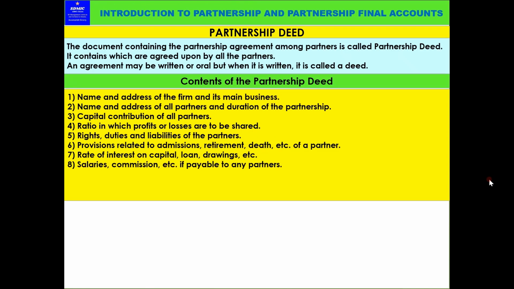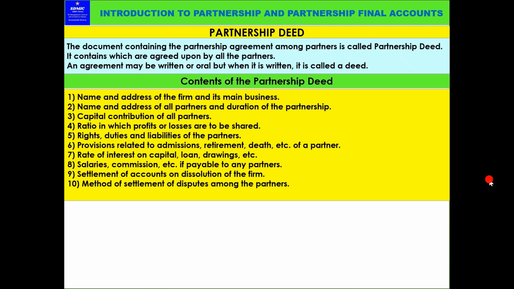Seventh, rate of interest on capital, loan, personal drawings, etc. Eighth, salaries, commission, etc., if payable to any partners. Ninth, settlement of accounts on dissolution of the firm. Tenth, method of settlement of disputes among the partners. Eleventh, any other matter relating to the conduct of the business.